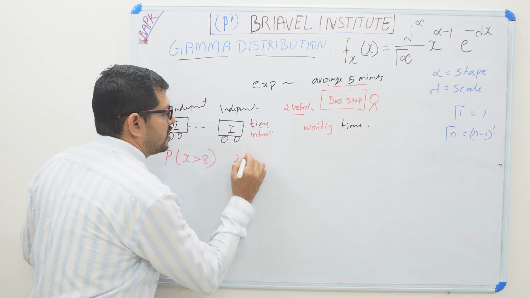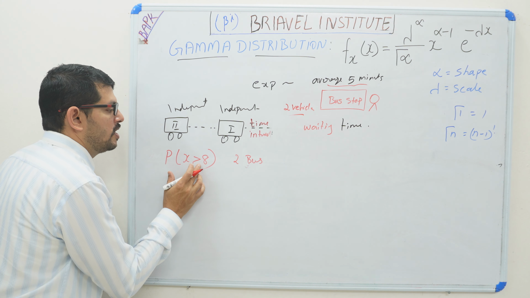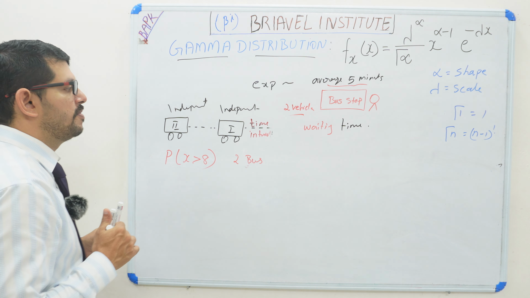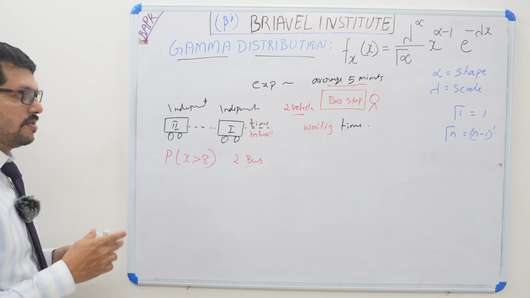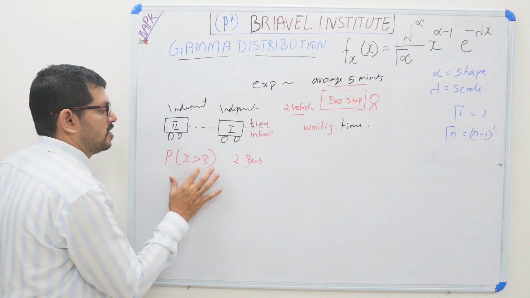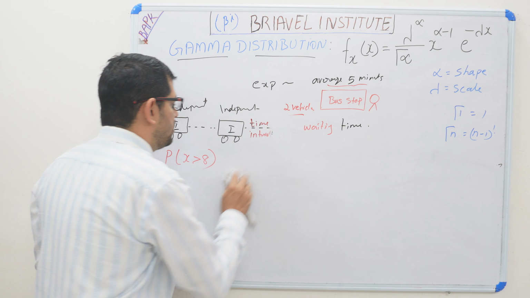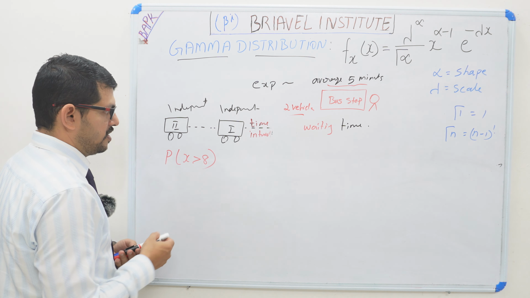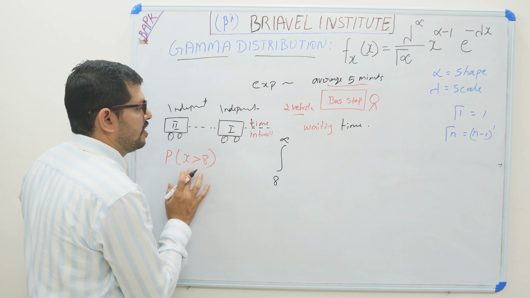2 buses have to pass here. What is the probability that it takes more than 8 minutes for the 2 buses? In the exponential distribution, we studied only 1 bus; now we are studying 2 buses. So what is the probability that the 2 buses passing will take more than 8 minutes? We draw this from 8 to infinity.